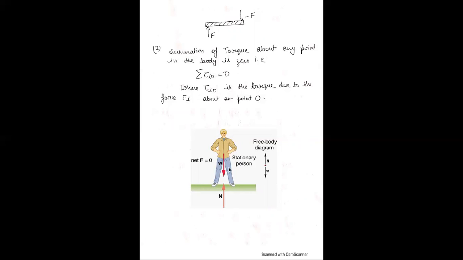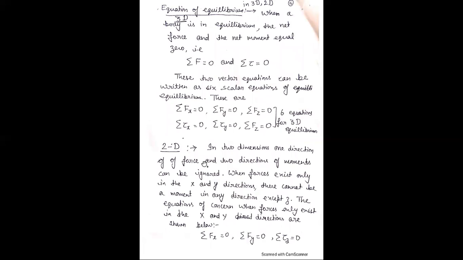Here is an example of equilibrium. A person is stationary, because the weight of the person acts downward and there is an opposite reaction, which is due to Newton's third law. These two forces balance each other, therefore the net force is 0, and the body is said to be in equilibrium. These are the equations of equilibrium in 3D and 2D, meaning three dimensions and two dimensions.